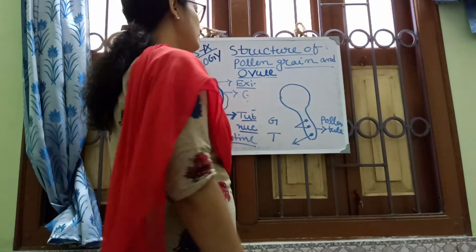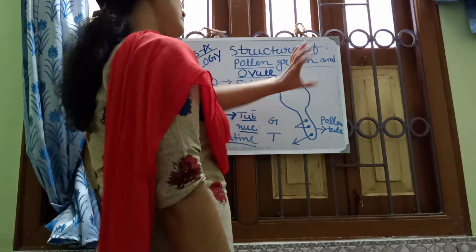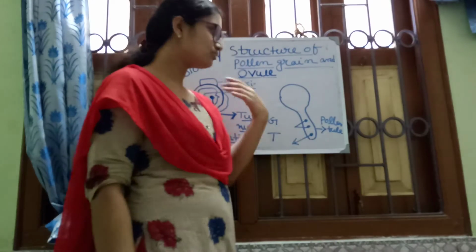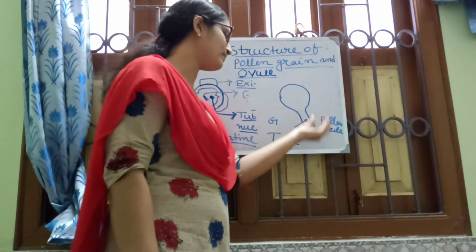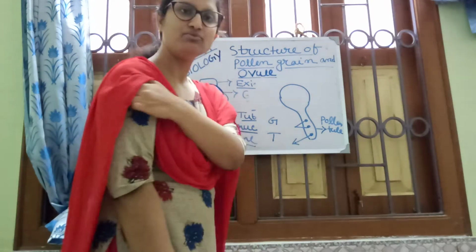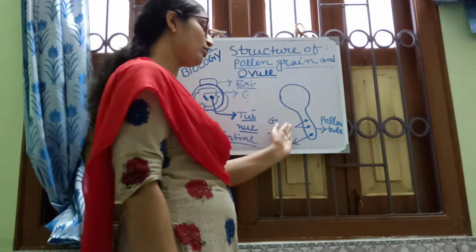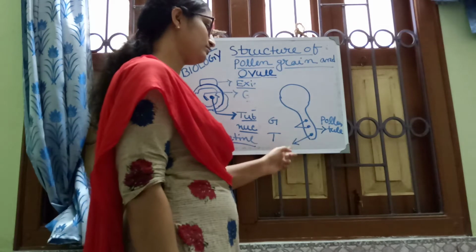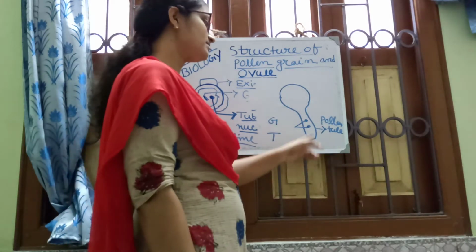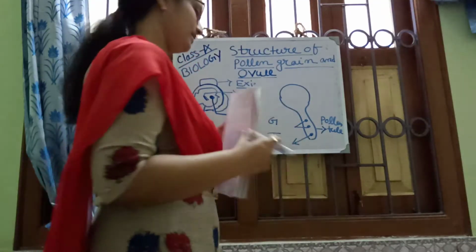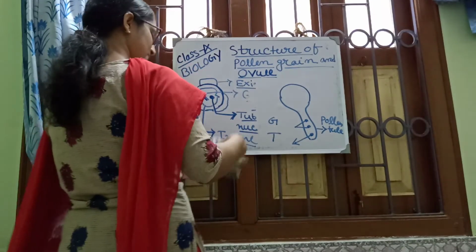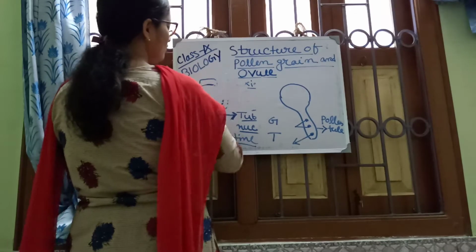After reaching the stigma, the pollen grain elongates to form a pollen tube, and the generative nucleus divides to form two nuclei, but the tube nucleus does not divide, so there are three nuclei here.